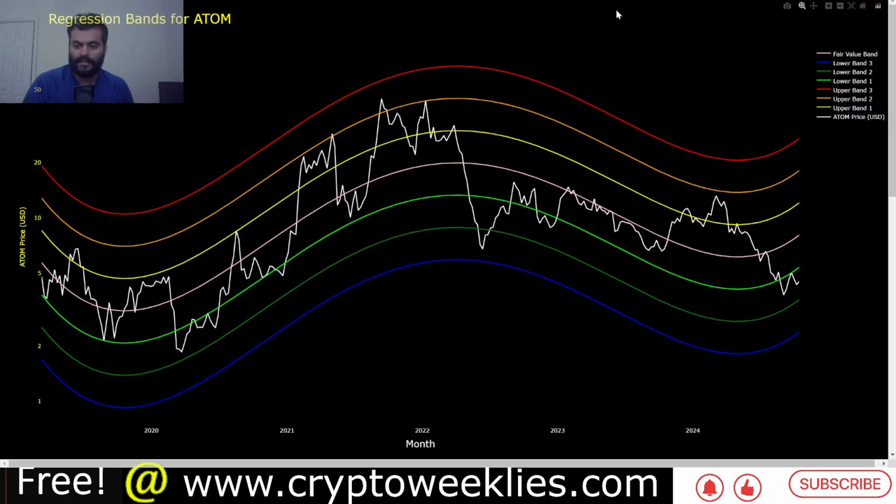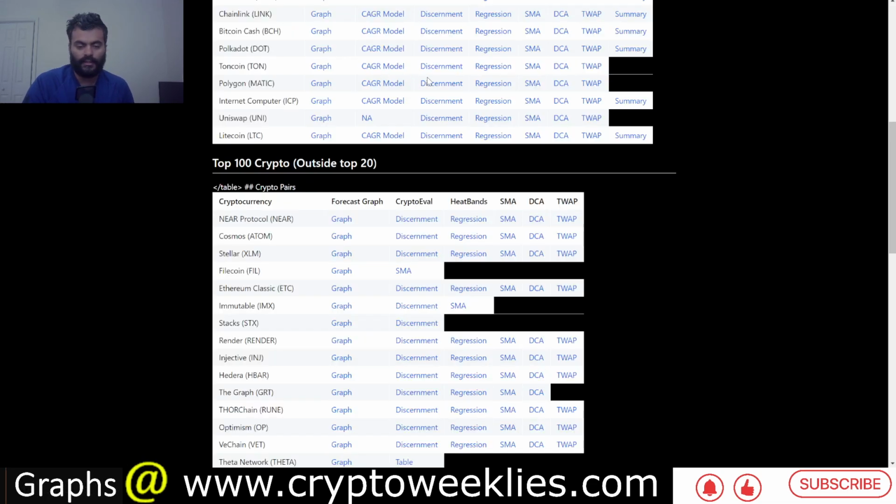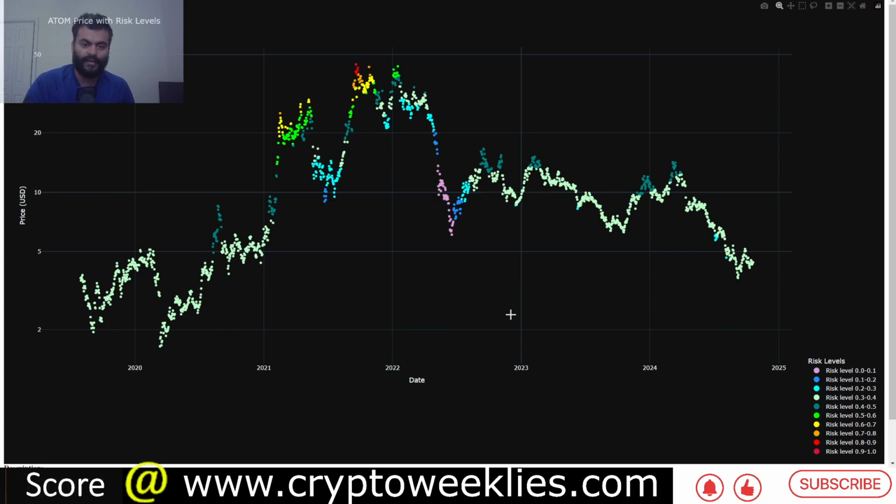To summarize, prices below the 1 standard deviation bottom have historically presented decent buy opportunities. Again, that is a key level to watch. In terms of the other models that we have, there is this simple moving average based model to identify at a shorter term if the token has a local maxima, like it did back in March of 2024, when the risk level was at around 50. That means 50% risk, 50% reward. That's a topping signal, at least in the short term.